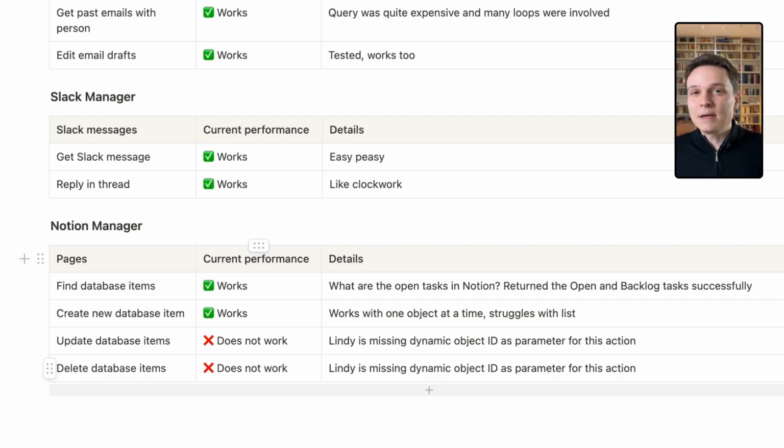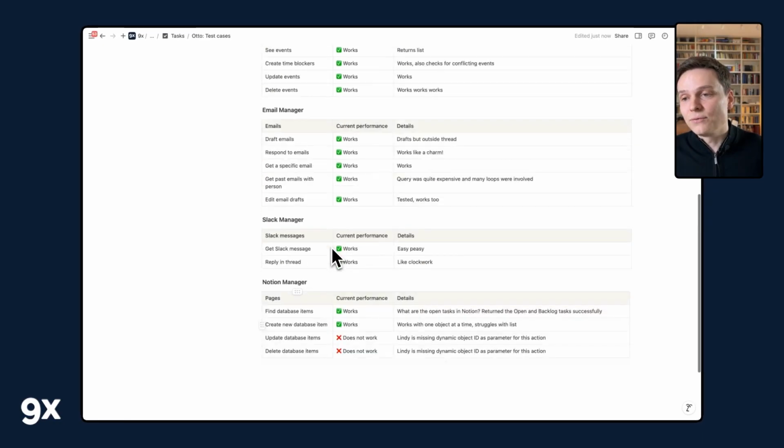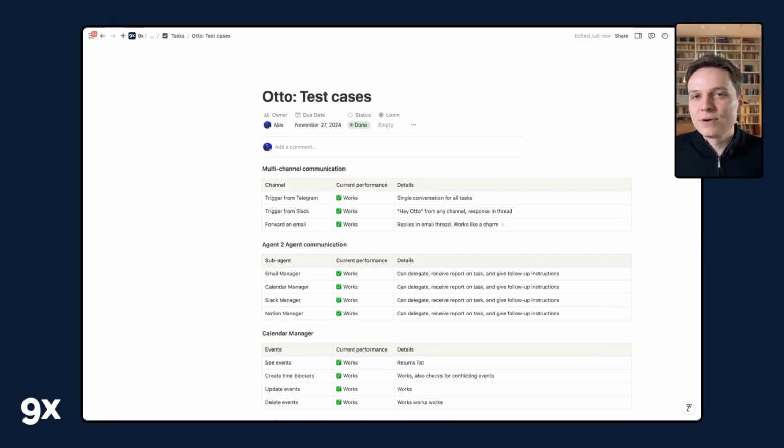And this is not dynamic. So unless I want my personal assistant to always edit the same thing, we're not able to do that yet. Right now what it can do is find database items, which I found work pretty well, and also create new database items with the hack I just showed you. So that's the overview of what I've tested so far, and you can see this is already pretty good for a proof of concept. Now, this video wouldn't be complete without talking about the current limitations of this build.